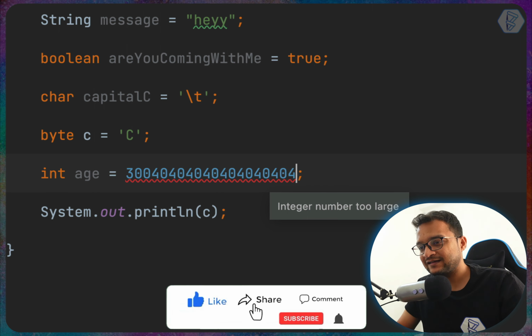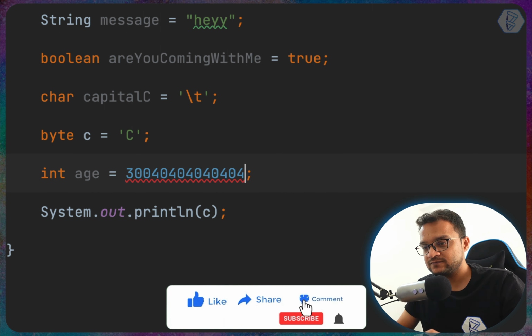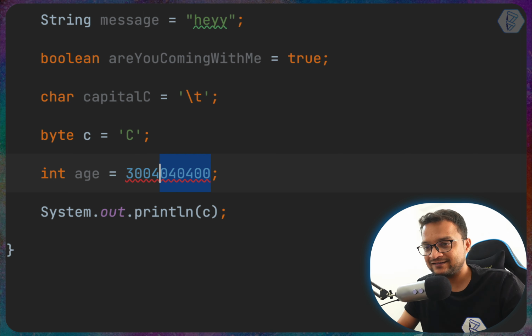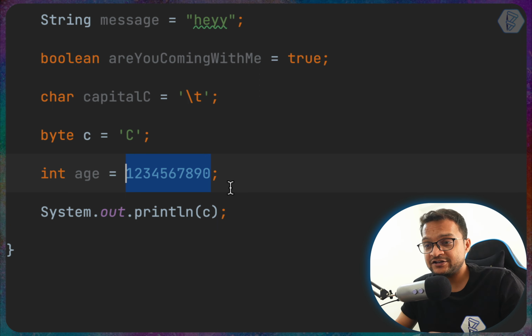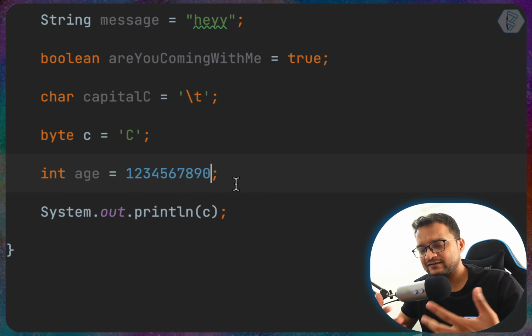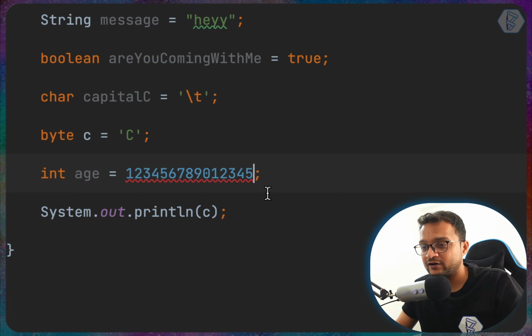So what is the acceptable amount? 1 2 3 4 5 6 7 8 9 10. So up to 10 digits it is acceptable. 1 2 3 4 5 6 7 8 9 and 0. So you can see we have 10 digits, which is acceptable in integer. But what if we want to add some more? If I want to add 1 2 3 4 5 more, it's not acceptable here.